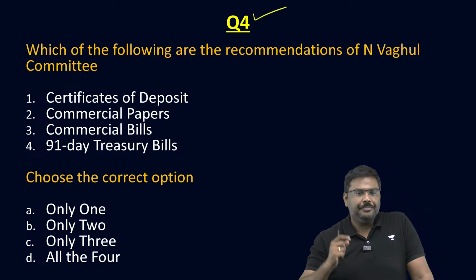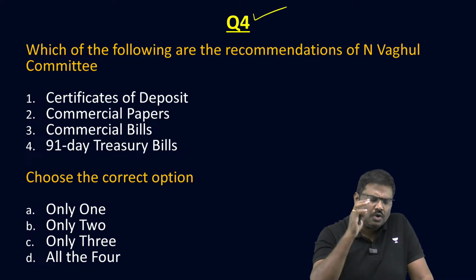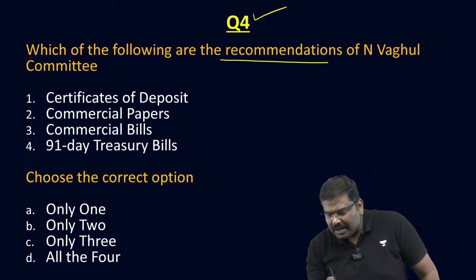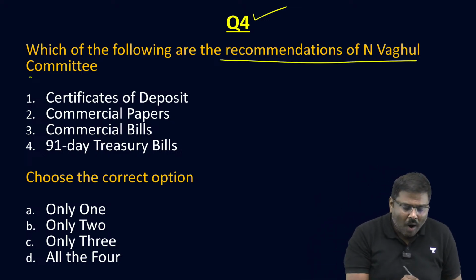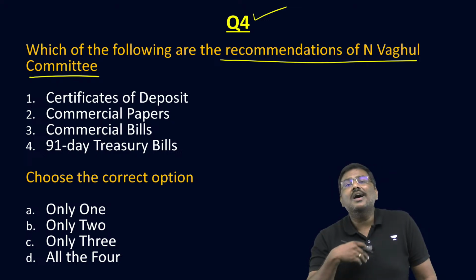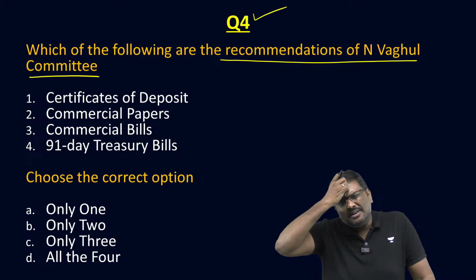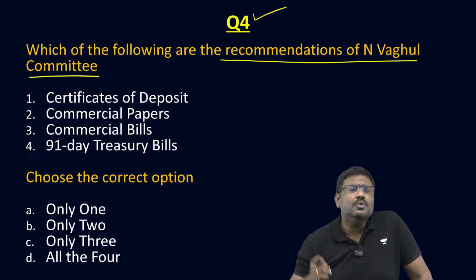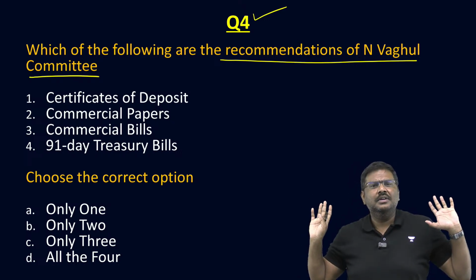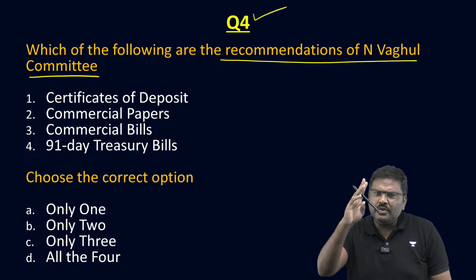Let me go to the next question. Question number 4. The poll has started. Those who are interested, solve it. Which of the following are the recommendations of N. Vagul Committee? N. Vagul stands for Narayanan Vagul Committee. And those who are wondering, sir, this is a very out of syllabus question. How can you ask this kind of question? It is not given anywhere.